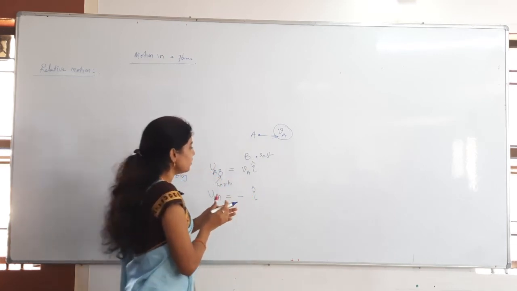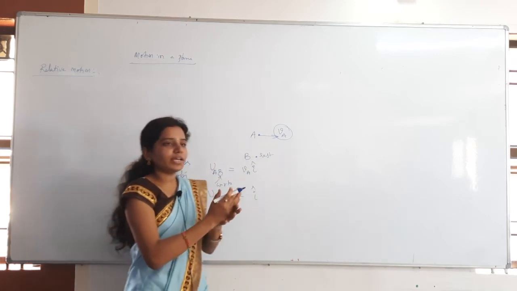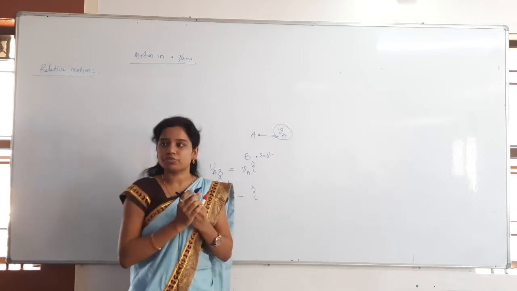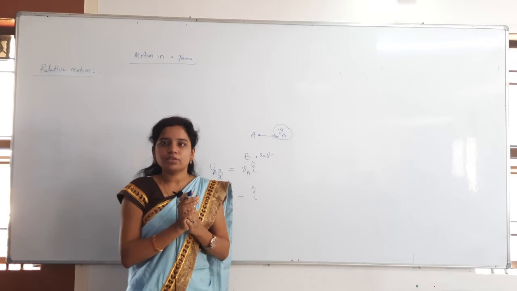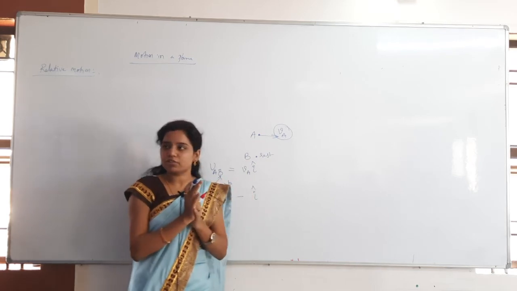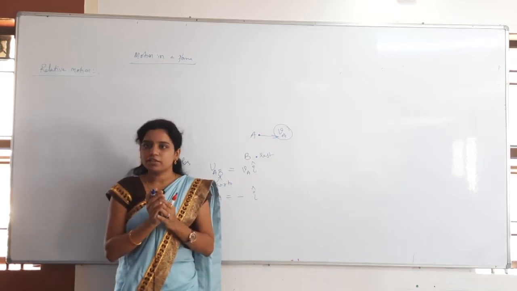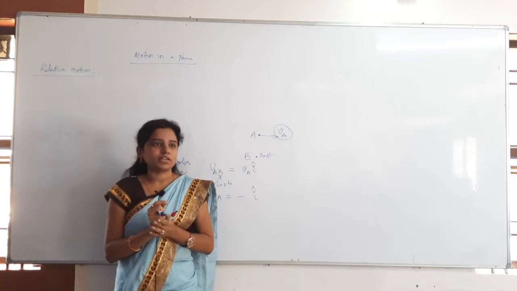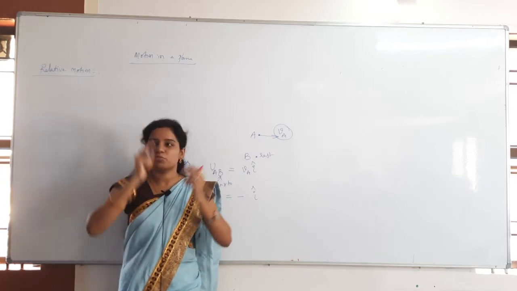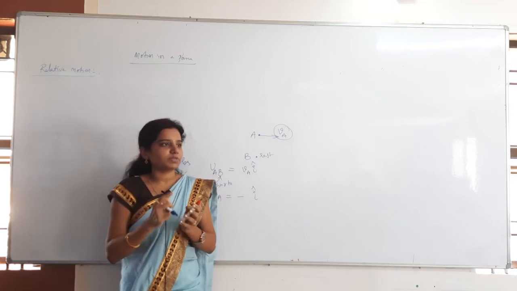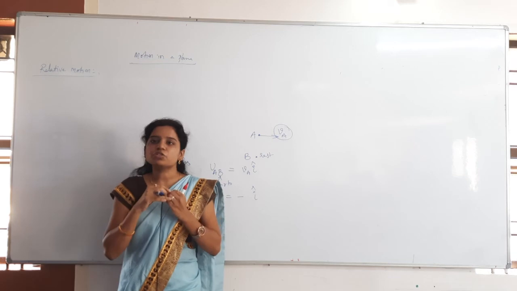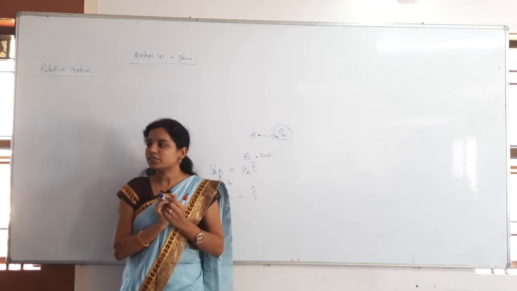For example, you are only saying what A will feel, nothing but A will feel that I am at rest, B is moving. You are sitting in a train. You cannot predict the motion of the train, no? Whenever you are sitting in a train, if your train is at rest and the other train is moving, what will you think? The other train is at rest only, we are moving forward. Have you ever experienced that? Yes. So we will assume that the same velocity only we have taken.